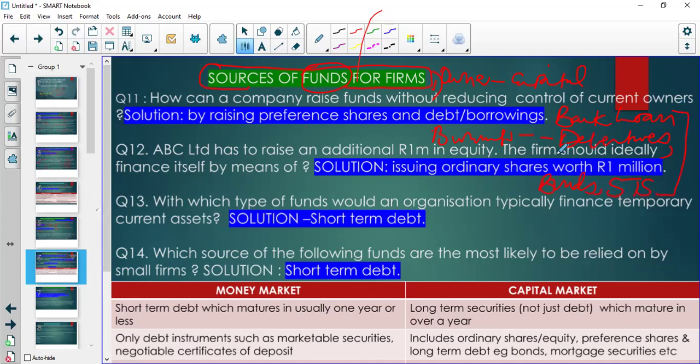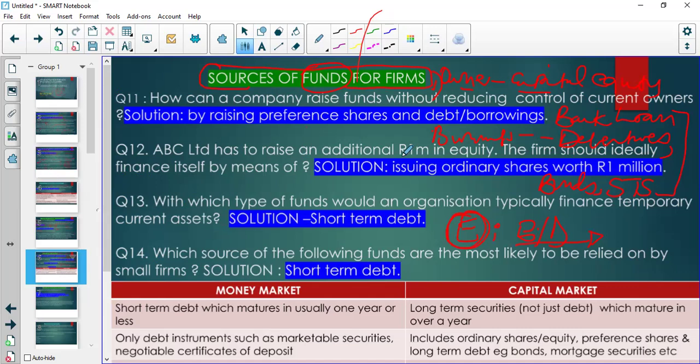The owner who contributes capital, this is also referred to as equity. So the primary sources of funding are your equity and your borrowings. Equity means it's provided by the owner. Borrowings or debt means it's provided by other parties other than the owner of the business.